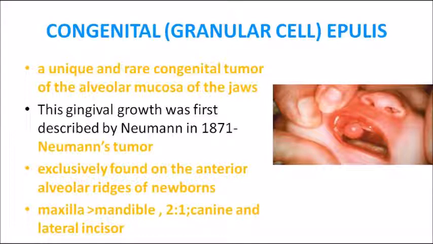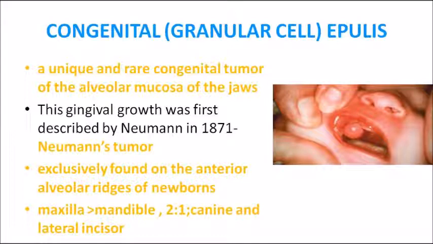So remember the picture carefully. The lesion I have shown is in the maxilla. So it is commonly affecting maxilla compared to mandible, and the ratio is around 2:1. Maxilla is mostly involved, and mainly which area? Canine and lateral incisor area you can see. So relate and study with the picture. The congenital epulis is mostly seen in the maxilla compared to mandible, and it is 2 times greater than mandible when you see the predominance, and then mainly in the canine and the lateral incisor area.